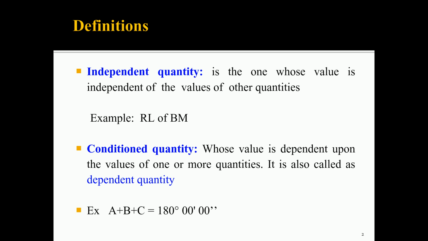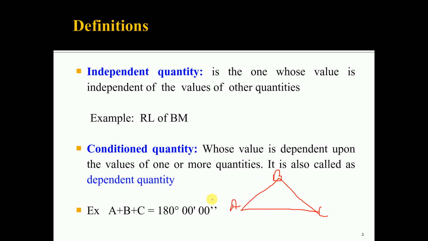And second, the condition quantity. It is the quantity whose value is dependent upon the value of one or more quantities. It is also called a dependent quantity. If you take the example of the measurement of angles, say this is the triangle ABC, say this is A, this is B and C.